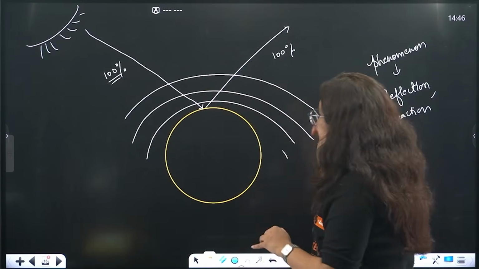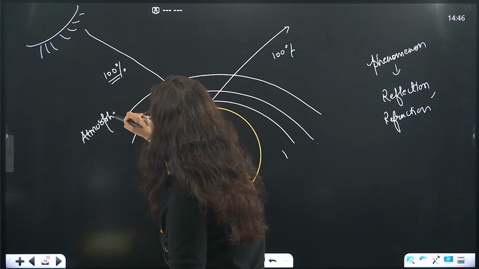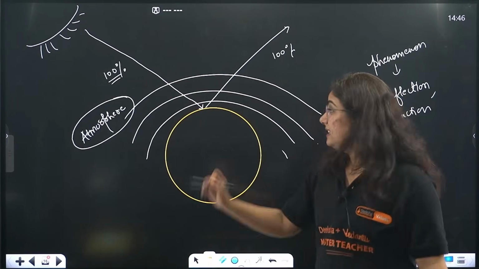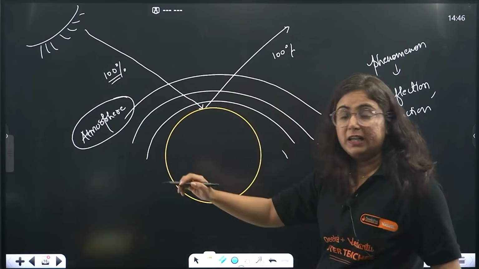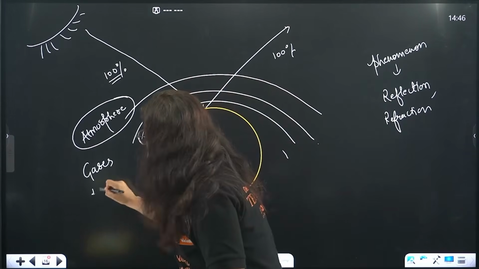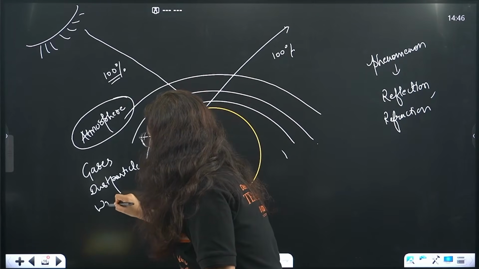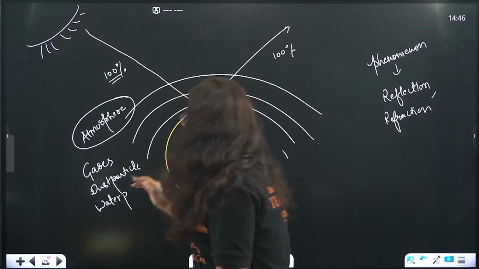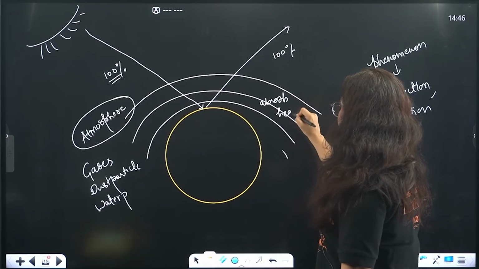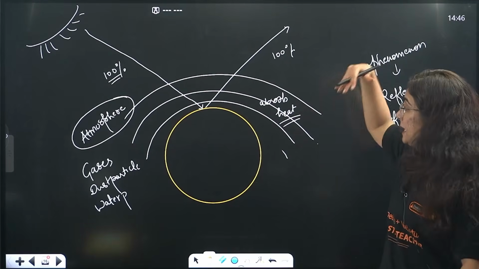Beta, some amount of heat is absorbed on the earth because of the atmosphere only. These layers of atmosphere contain certain gases, certain dust particles as well as certain water vapors. Because of them, it absorbs some amount of heat, and the rest is reflected back.